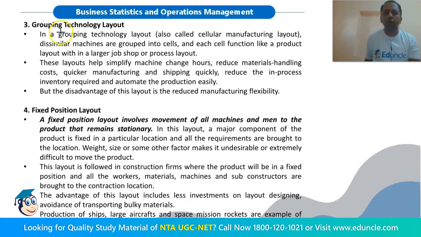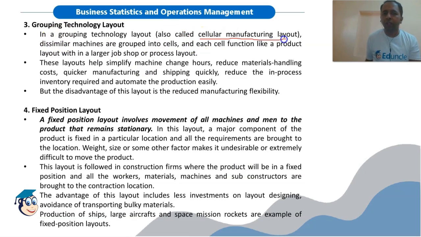Then we have grouping technology layout. This layout is also called cellular manufacturing layout. Remember this. Dissimilar machines are grouped into cells. So what we are doing? Different machines we are grouping together in cells, and there will be various cells of such type. Each cell functions like a product layout within a larger job or shop process layout. So each cell will act like a product layout, and the entire sequence will be a process or job shop type of layout.